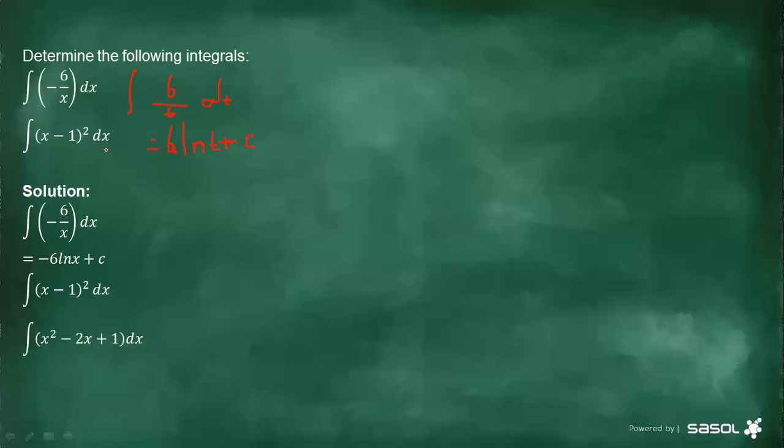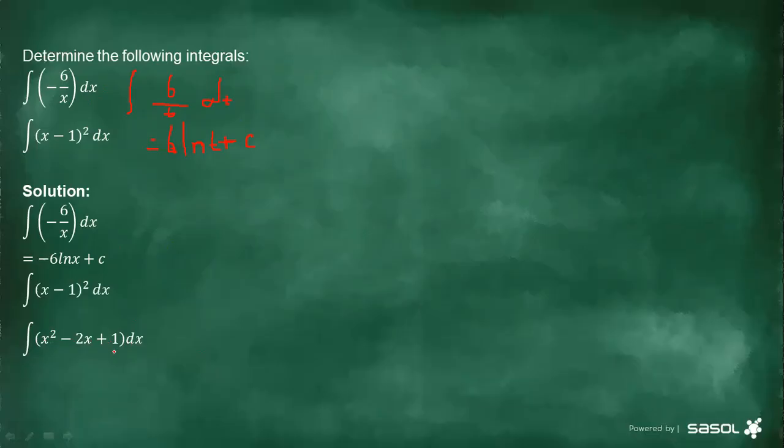Because it's x minus 1 all squared, it simply means we have two brackets, the same bracket, x minus 1, x minus 1. From there, you apply FOIL, you just multiply those two binomials, and this is going to be the answer after applying it. It's going to be x squared minus 2x plus 1 dx.